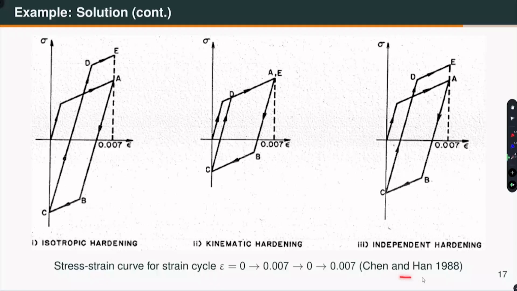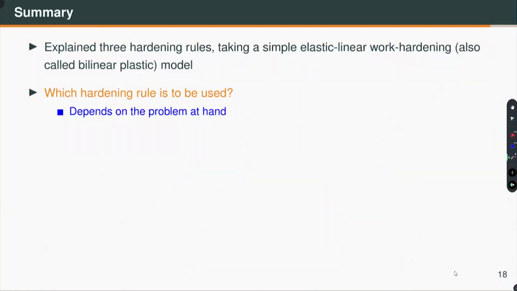kappa. There are examples in this book by Chen and Han, you may take a look where the plastic modulus is a function of the plastic strain, accumulative plastic strain and the plastic work. Okay? But we will not get into those, we will be mainly focusing on the phenomenological model to do the stress strain response. Okay? So, in summary, we have explained three hardening rules: isotropic, kinematic and independent hardening rule. Now, which hardening rule is to be used? So, the answer is that depends on your application. Okay? So, that depends on the problem at hand.